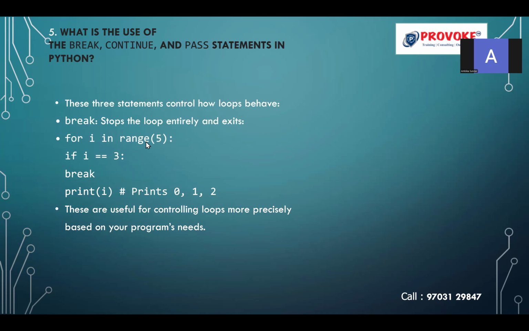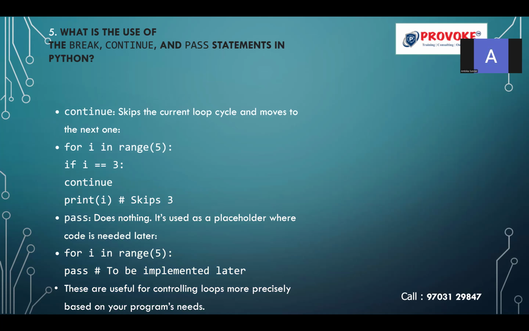For i in range of 5, if i is equal to 3, break. So this i is going to iterate through the values 0, 1, 2, 3, 4. Whenever the value i is equal to 3 comes, it is going to break the program and come out of that. But the previous values 0, 1, 2 are getting printed. These are useful for controlling loops more precisely based on your program needs. So using the break statement, for some particular condition, I want to terminate the program and come out. But before that condition is reached, whatever iterations happened, we will get the results for those.